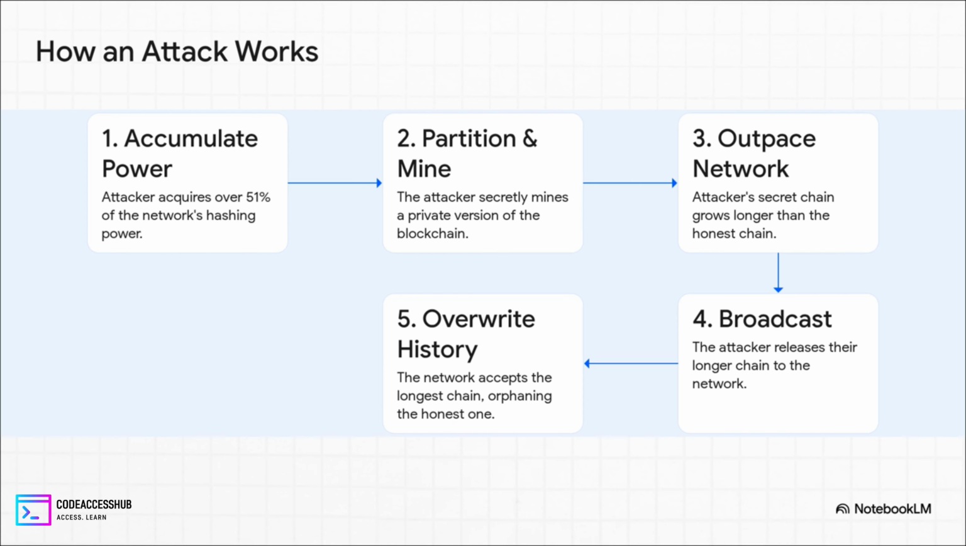Now, step 4. Once their chain is officially longer, they just release it. They broadcast it to the whole network. And this right here, step 5, this is the killer move. See, blockchain protocols are built with one simple rule. The longest chain is always the truth. So the network sees this new longer chain and accepts it. The honest shorter chain just gets thrown out, orphaned, and all the transactions on it are just gone, erased from history like they never even happened.